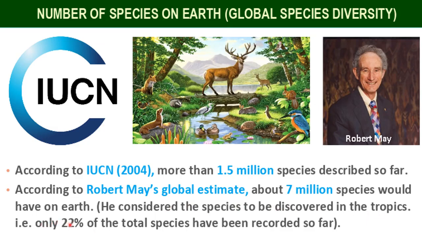Only 1.5 million species have been recorded so far, so according to Robert May, that is only 22% of the total species present on Earth. And Robert May said that most of the species diversity is found in the tropics, and needs to be discovered.